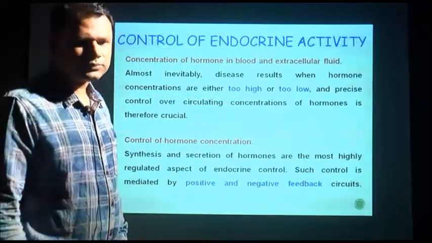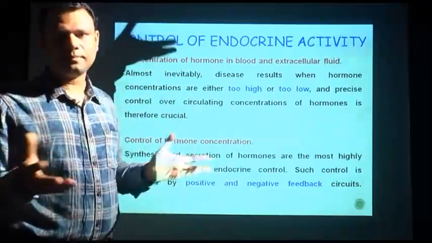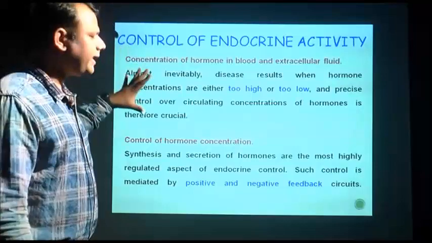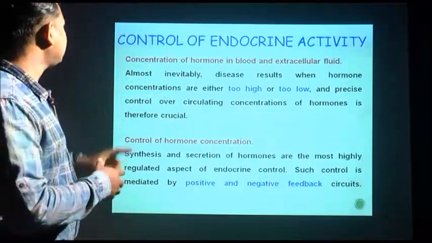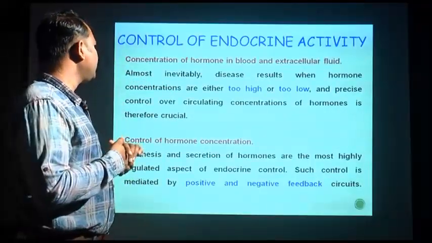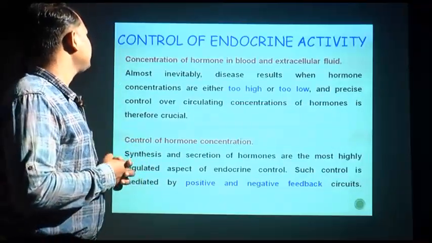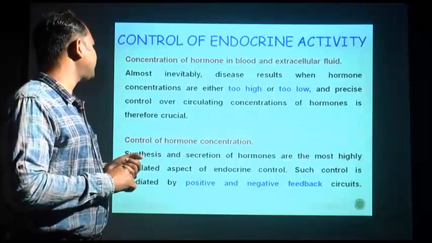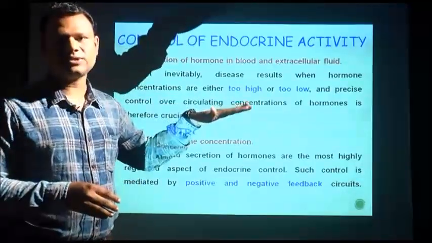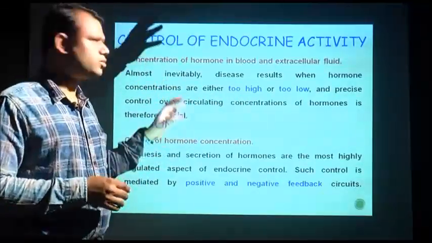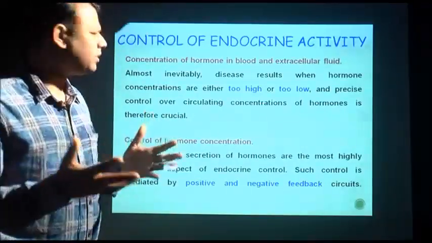Next, let us see how endocrine activity is controlled. What is the basic mechanism? I have already explained the intracellular mechanism. Here you need to understand the concentration of hormone in blood and extracellular fluid. Almost inevitably, disease results when hormone concentrations are either too high or too low, that means they are not in a state of homeostasis. If the hormone concentration is too high or too low, it is a diseased or abnormal condition.